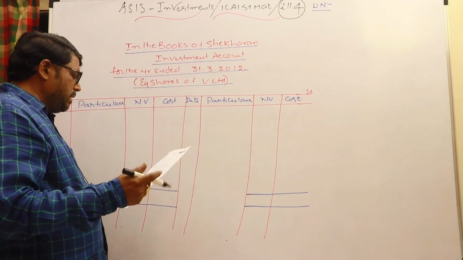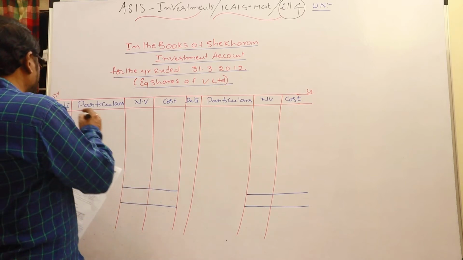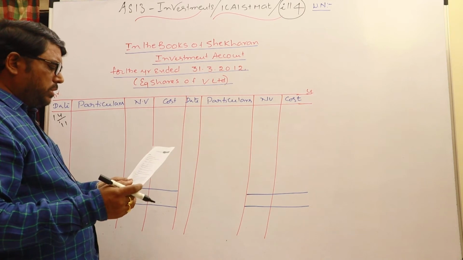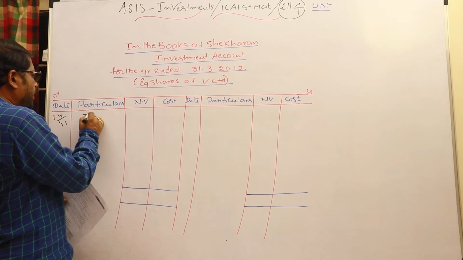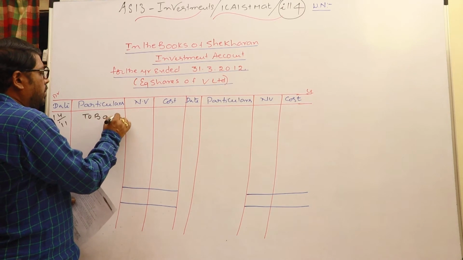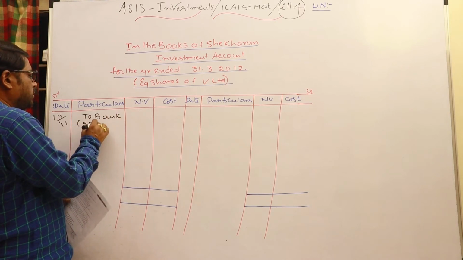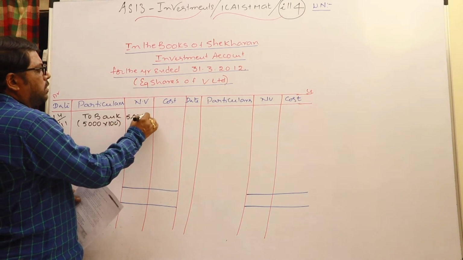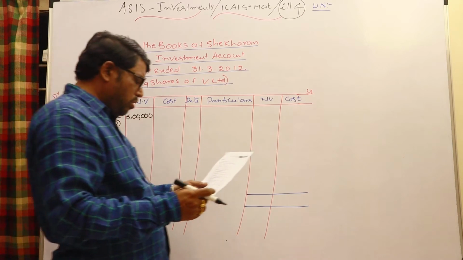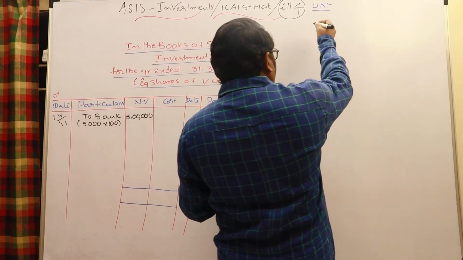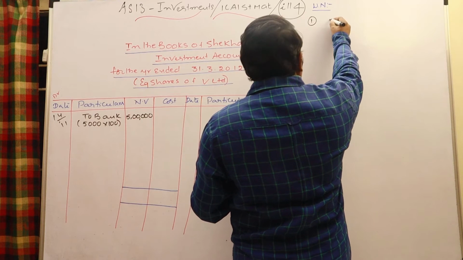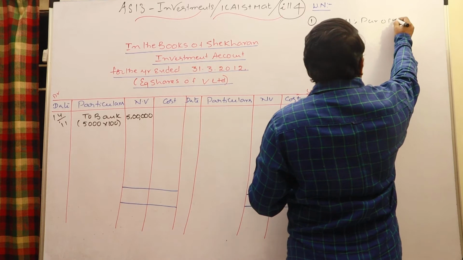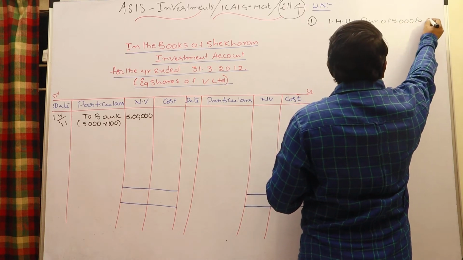Let us see: on 1/4/2011, whenever 5,000 equity shares are purchased, investments account debit to cash or bank account, 5,000 shares each 100 rupees, so nominal value 5 lakhs. Let us see how to write the cost column. Come to the working notes. The first working note is on 1/4/2011, purchase of 5,000 equity shares.